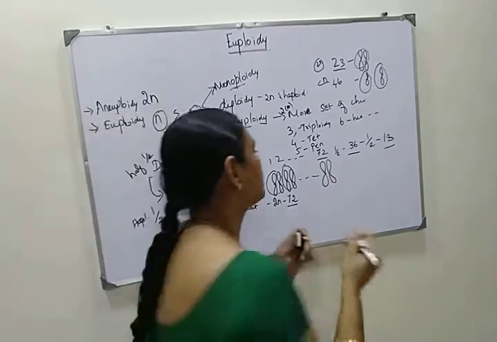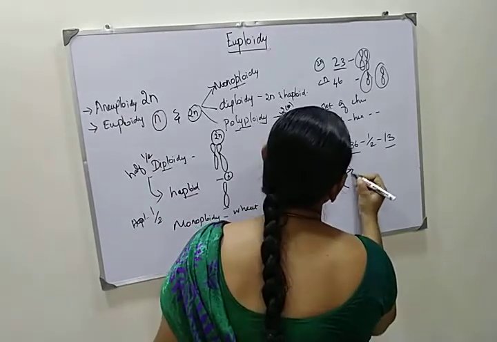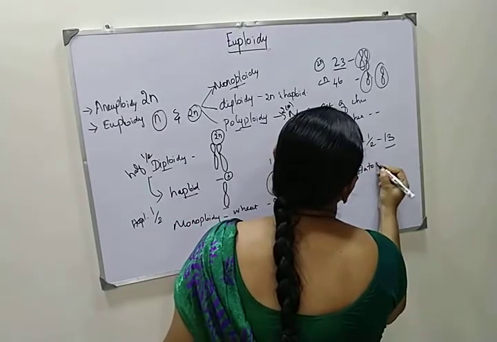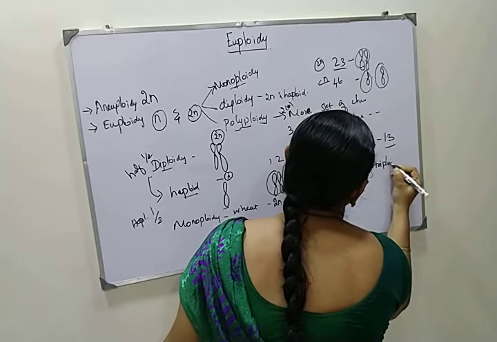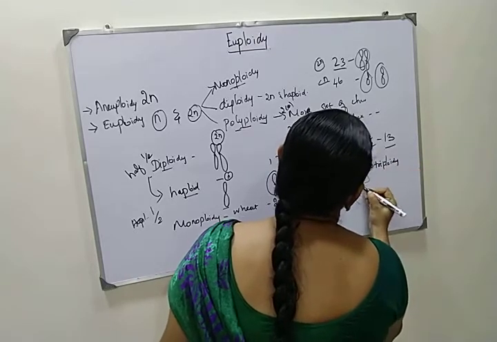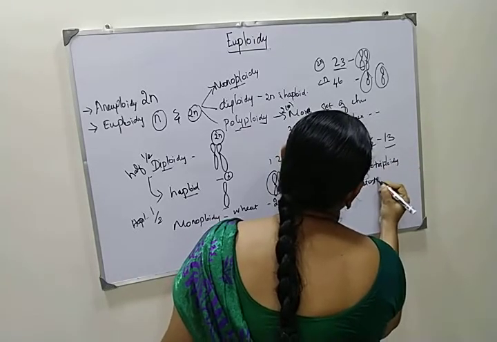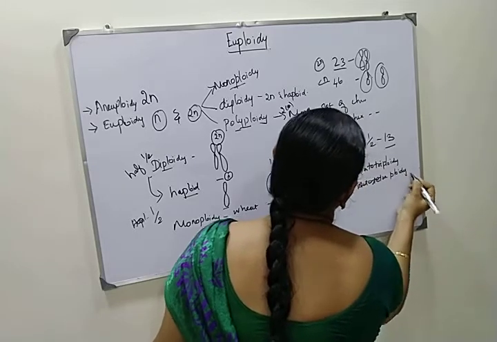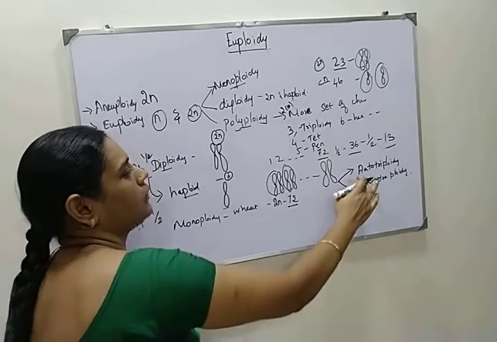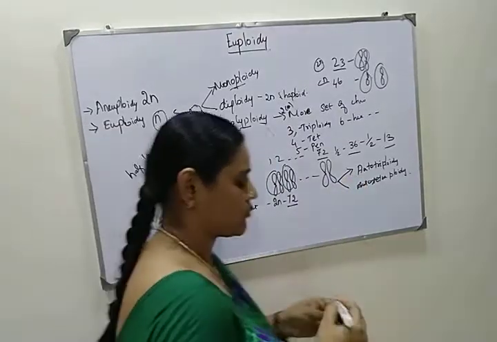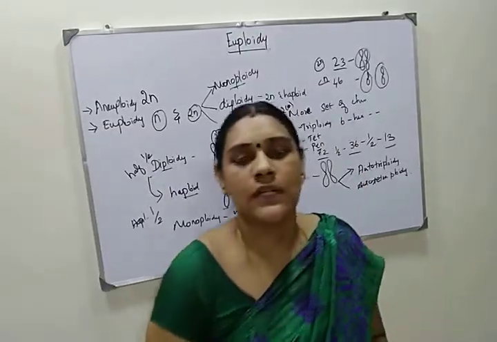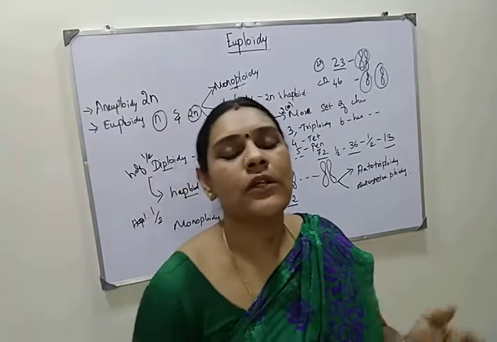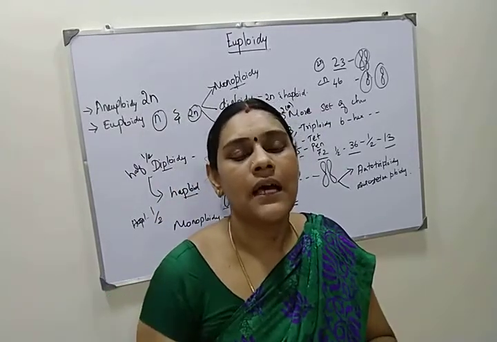Autopolyploidy means an organism which possesses more than two sets of chromosomes within the same species.